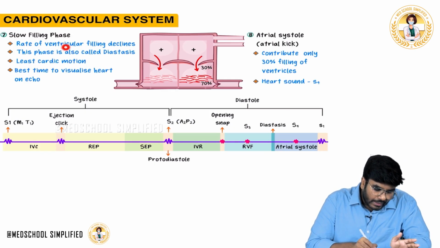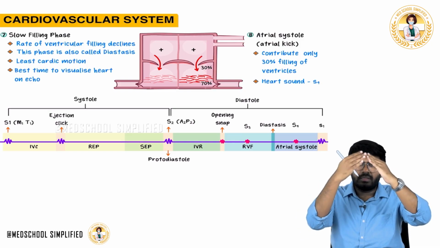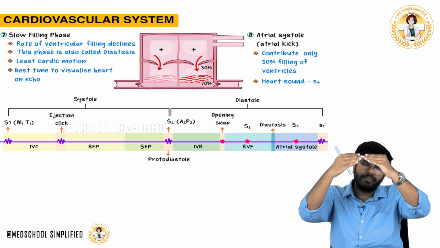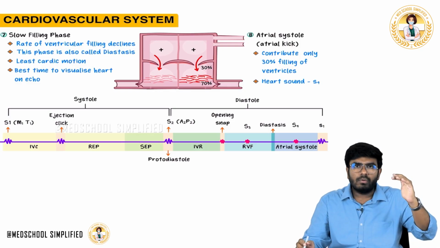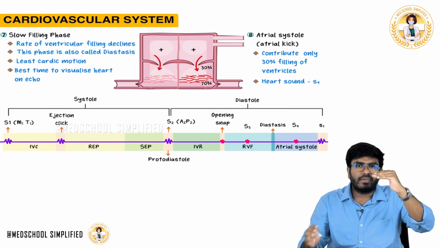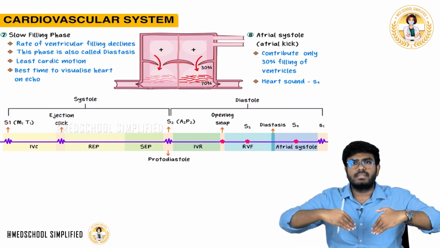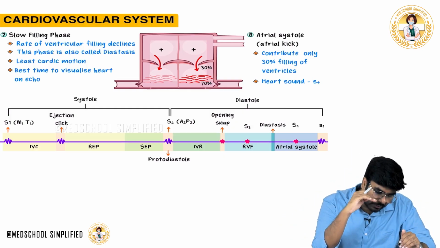Here, the rate of ventricular filling declines. See, the valves are opened, opening snap. The blood is moving from the atria into the ventricles. S3 heart sound is also okay. Now what happens? Now the blood is moving slowly from the atria. Initially, when the valves are opened, blood comes into the ventricles very forcefully. Now there is very slow movement of blood from the atria into the ventricles.